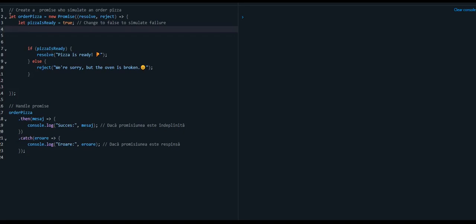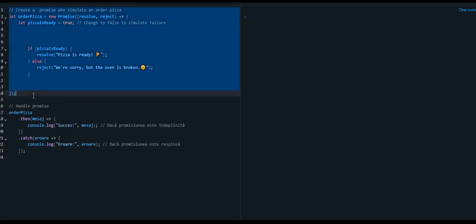A promise in JavaScript is composed of two parts. The first part is where I define a promise. It is like a normal function. A normal function has two parts, where you define the function and where you call the function. Here it is the same thing.